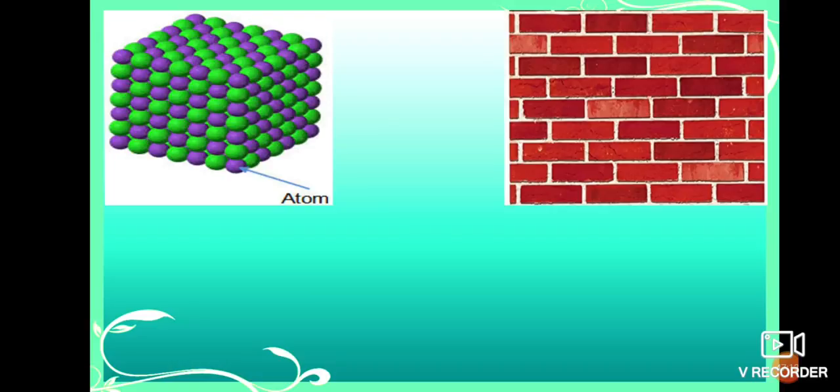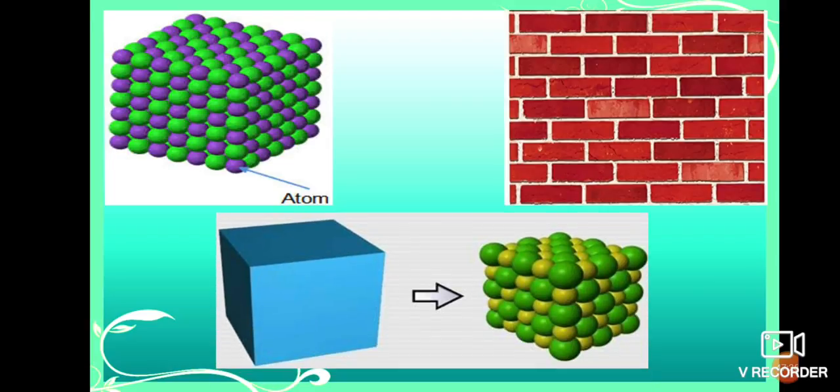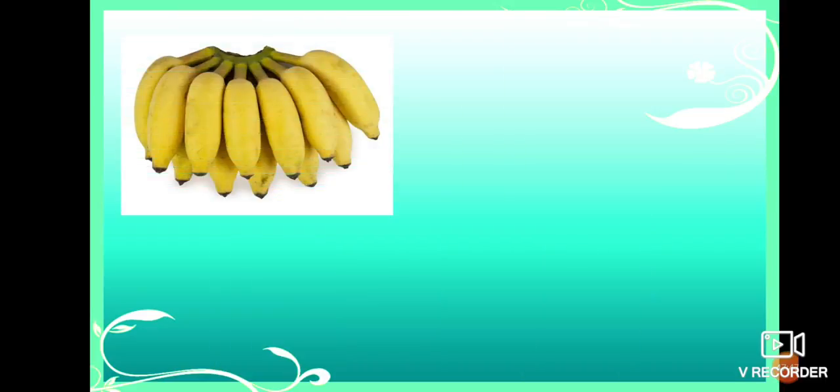Even through a normal microscope we can't see them. Those tiny particles combine to form a molecule. If you want to make a wall, we have to put small bricks together. Like that only, if you want to make a molecule, we have to create a group of atoms together. Here, he has given deep information about the atom by taking some examples also.